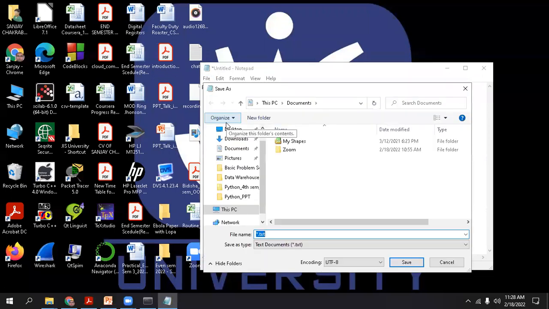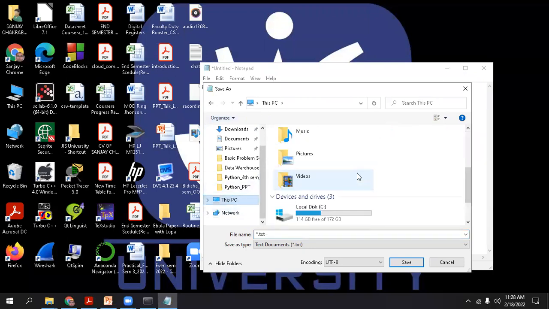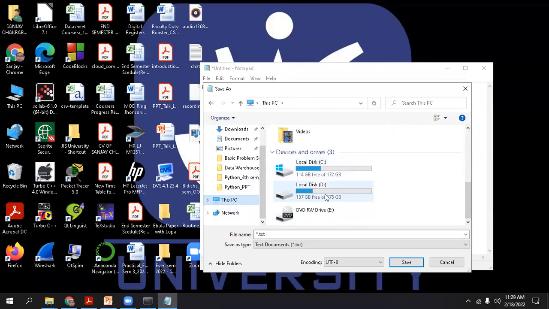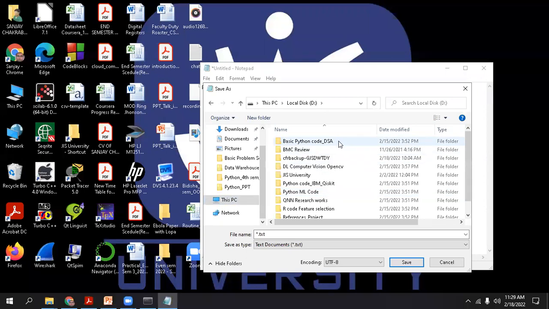We have to first save that code. Where are we going to save the code? We have to save the code in some kind of drive. In my system I have 2 drives, so I prefer to choose D drive to save the code.